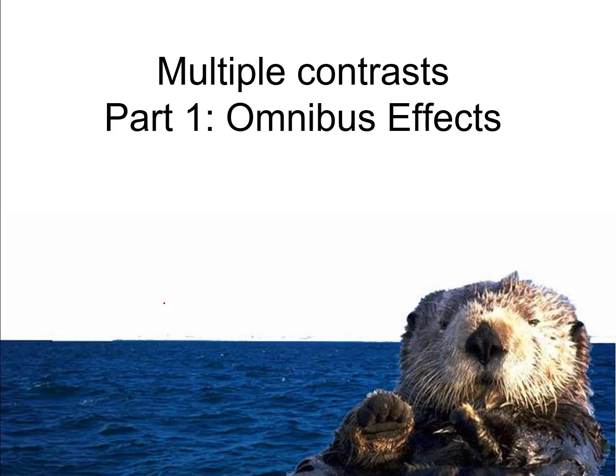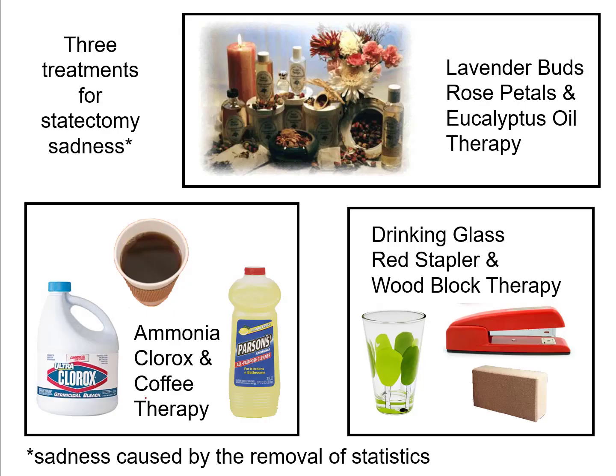This is our unit on multiple contrasts, and the first part will be on omnibus effects, and then our next part will be on focused effects. And the first question is, what do I mean by multiple contrasts? Recall that we had a previous unit that I called a unit on simple contrasts, and in that unit we looked at making comparisons between just two groups.